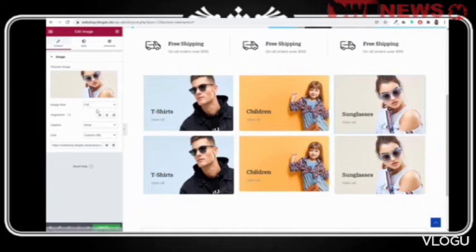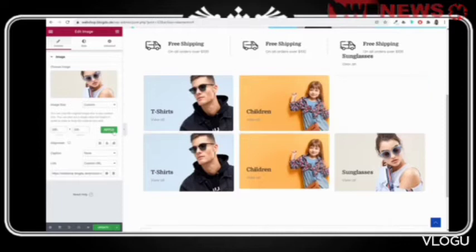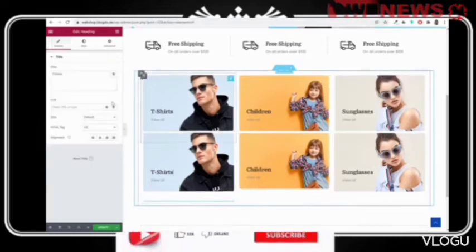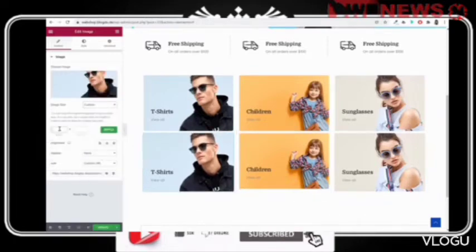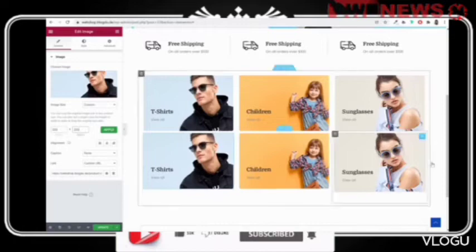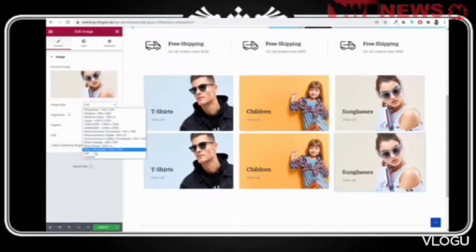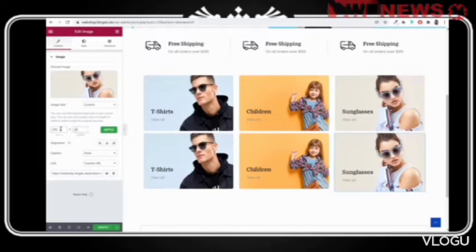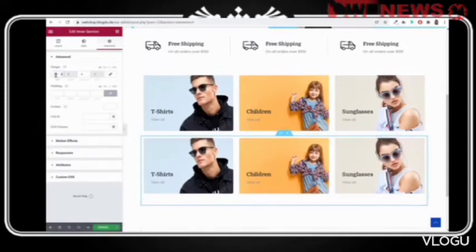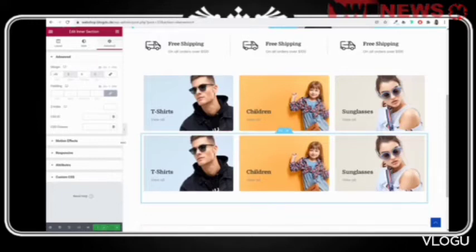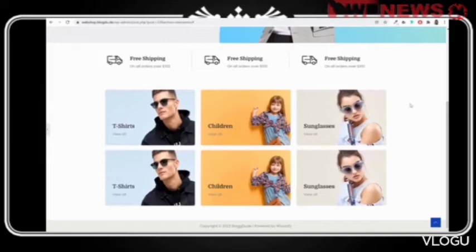Select this one also, third one, and change this to custom 350 by 230, click on apply. And similarly for other images as well, select this and select the height, custom 350 by 230, apply. For this image as well, select custom 350 by 230, apply. Okay, so you will get a similar size throughout. And maybe instead of minus 50, let's make it minus 30. Okay, maybe minus 40, so that we have a similar amount of space between each element, between each option.